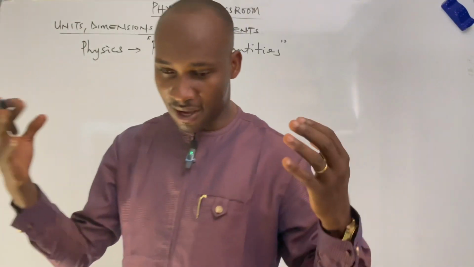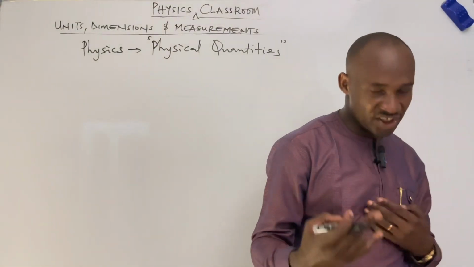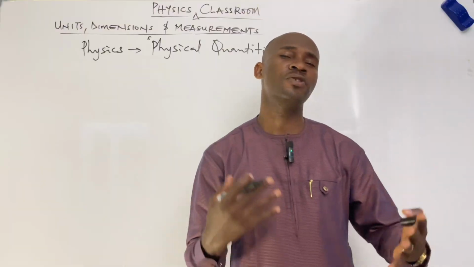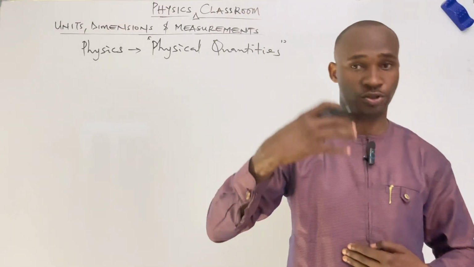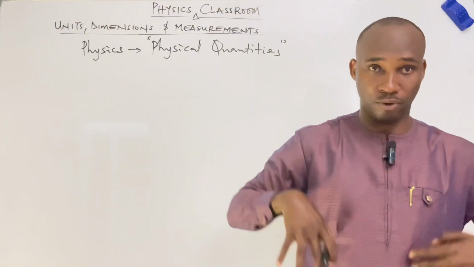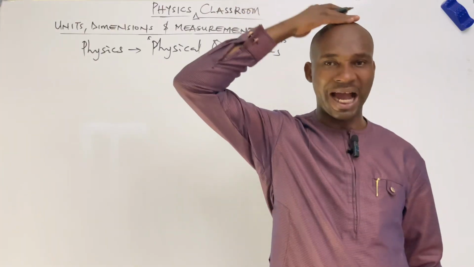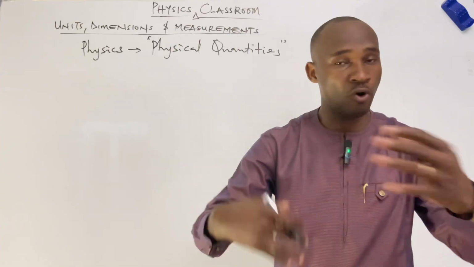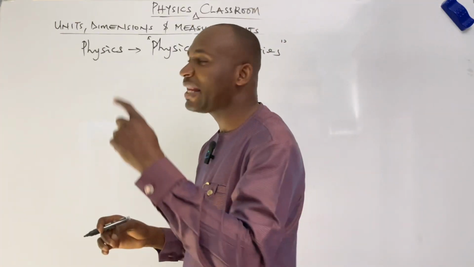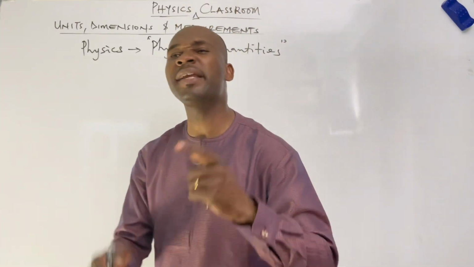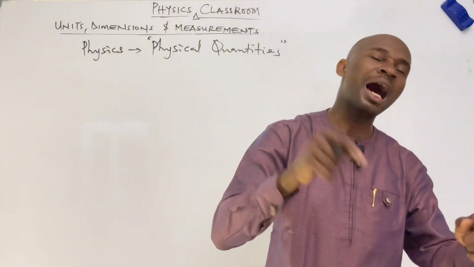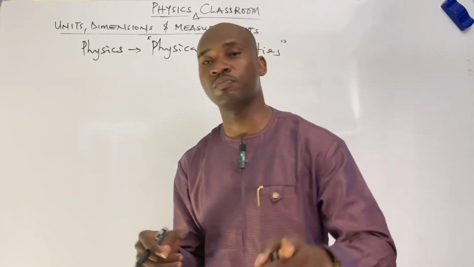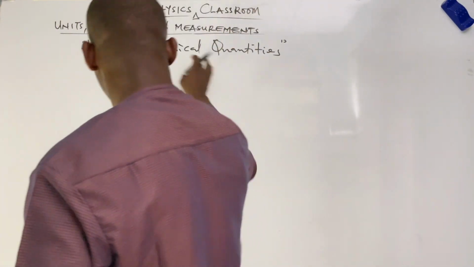Take, for instance, me, your tutor, Engineer Newton, standing in front of you. There are various measurable properties that you can measure from my body, such as my height, my weight, temperature. I can go on and on. So any substance or any quantity that has a measurable property is said to be a physical quantity.